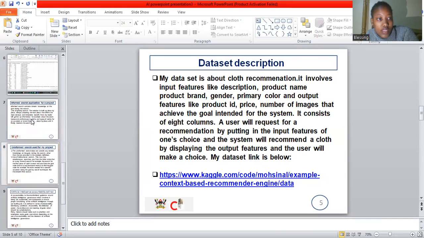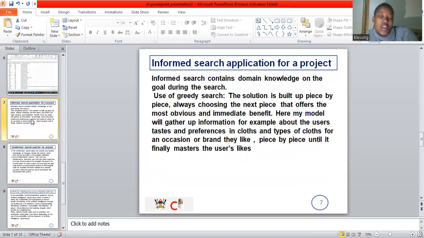And then we have informed search and uninformed search. Informed search contains domain knowledge on the goal during the search. The type of informed search that I used was greedy search. The solution here is built up piece by piece, always choosing the next piece that offers the most obvious and immediate benefit. Here, my model will gather up information, for example, about the user's tastes and preferences.